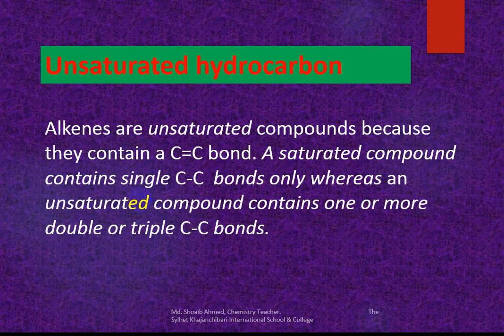Okay, I am now talking about alkenes. Alkenes are unsaturated compounds because they contain a carbon-carbon double bond. A saturated compound contains carbon-carbon single bonds, whereas an unsaturated compound contains one or more double or triple carbon-carbon bonds.